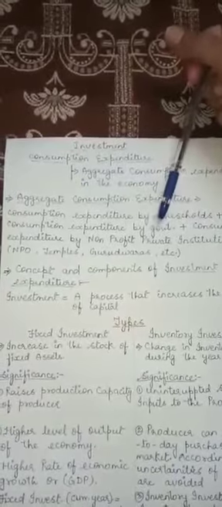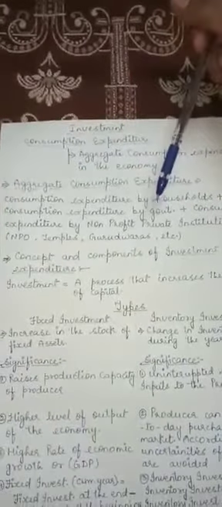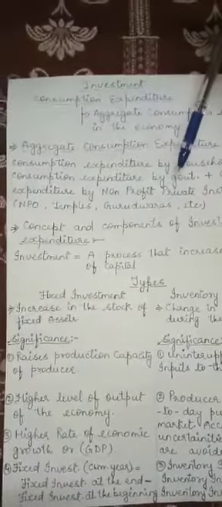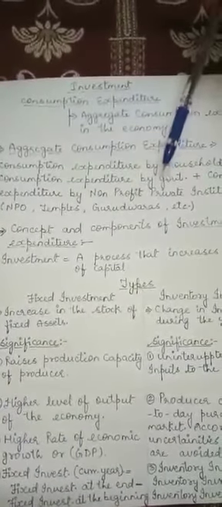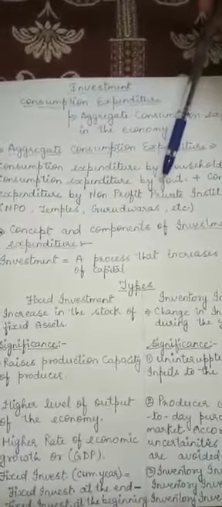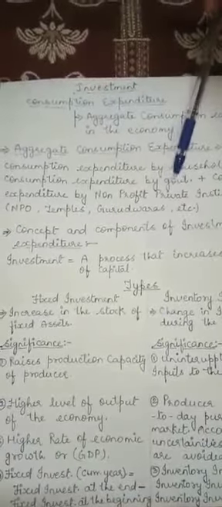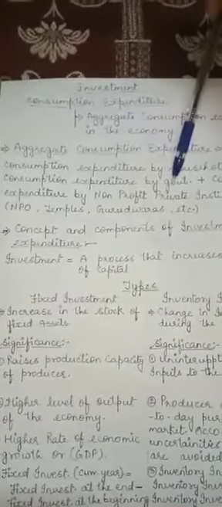Suppose the government is distributing free of cost bags to the school children, then that is the consumption by the children, and the expenditure on this consumption is borne by the government. So this is the consumption expenditure by government.